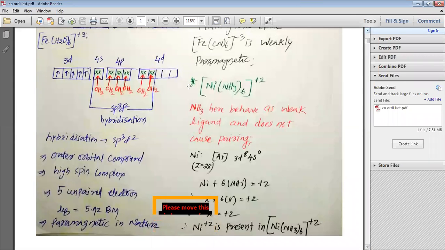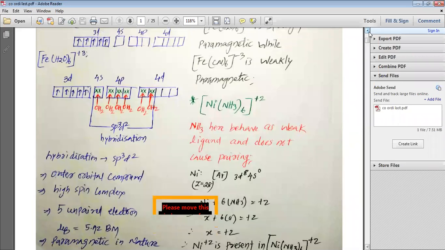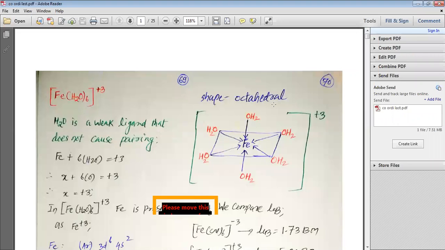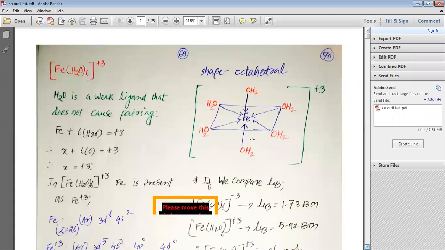Thus Fe(H2O)6 3+ becomes an outer orbital complex, because the inner 3d orbital has not been used, but the outer 4d orbital is used. As we have 5 unpaired electrons, it is a high spin complex. As we have 5 unpaired electrons, the mu value would be 5.92 Bohr magneton. It is paramagnetic in nature because 5 electrons are unpaired. At the same time, it has an octahedral shape, and you can see the figure